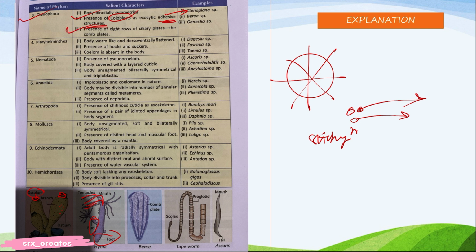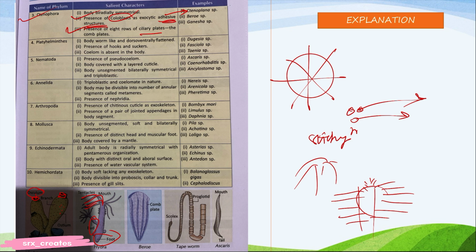Okay, eight rows of ciliary plates. Now what are ciliary plates? You know, comb jellies have rows of tiny hairs called cilia. And these rows are called ciliary plates, where cilia are set, arranged in a manner. Ciliary plates.